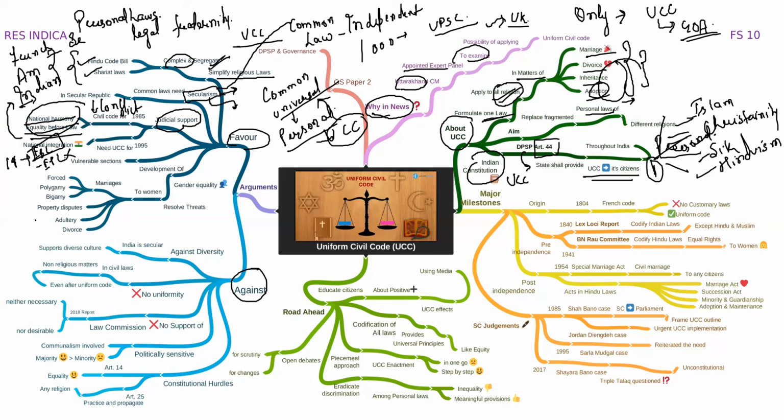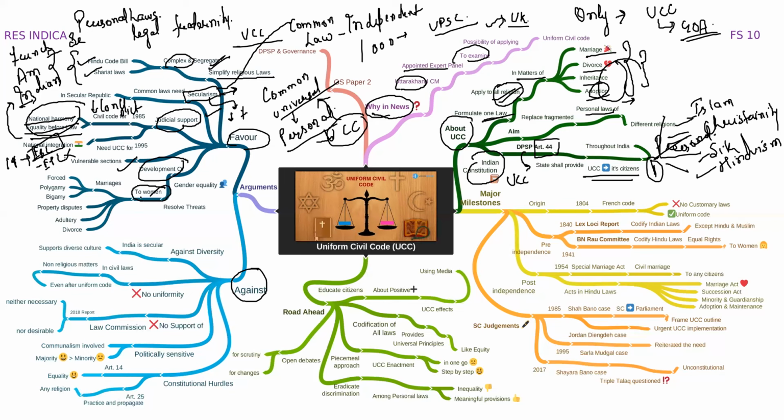Again, you can also treat this point to be a corollary of the secularism point. How? Because what does secularism do? Secularism tries to decrease the division or the friction in the society, and in a way promotes national harmony. Getting the point? Now see, development of vulnerable sections. But mainly what it does, it tries to bring in development of women.